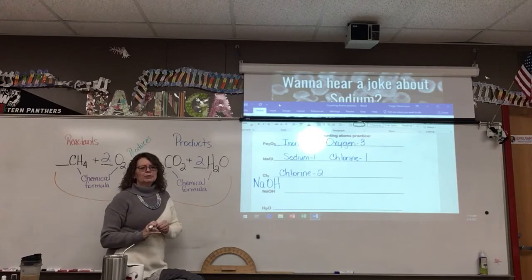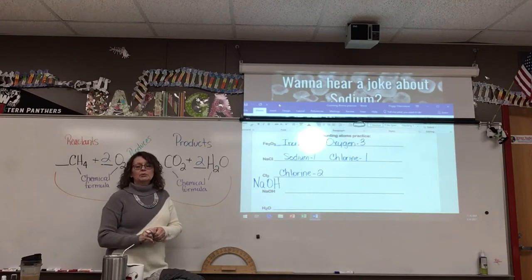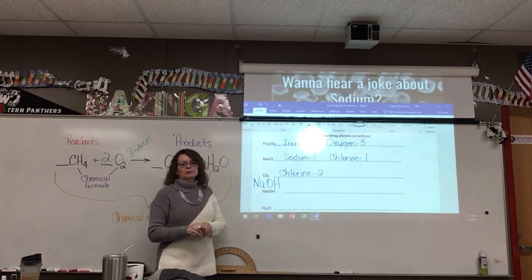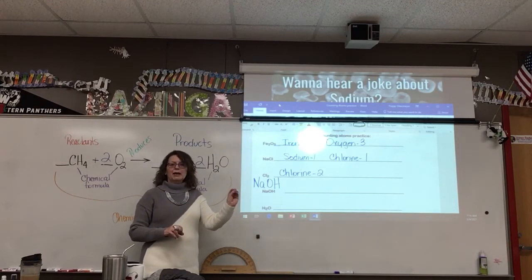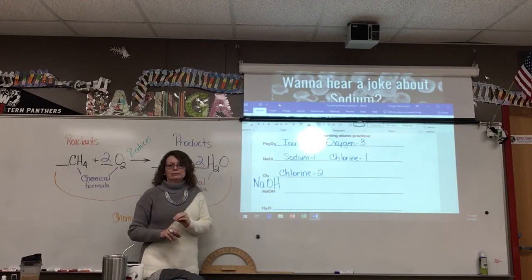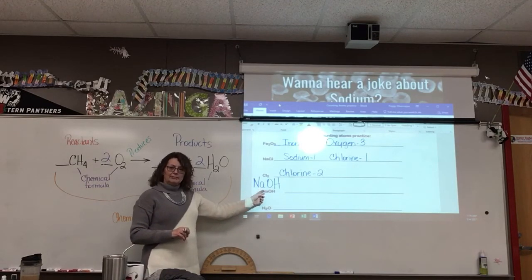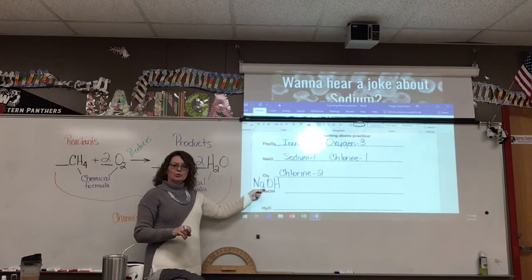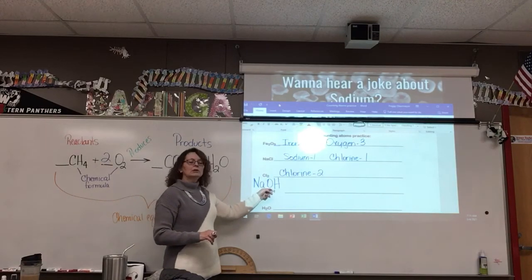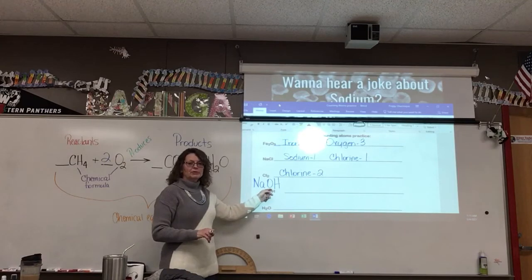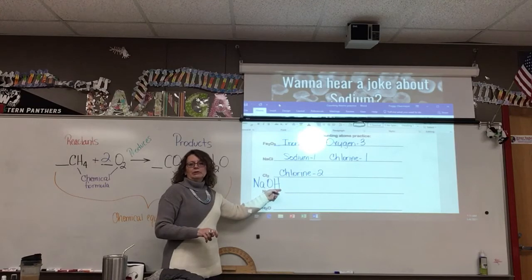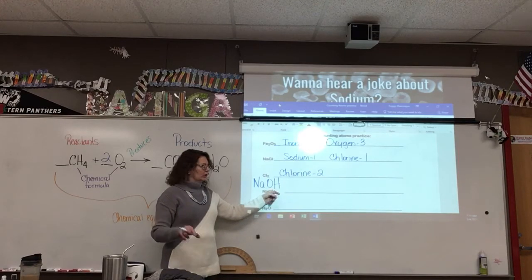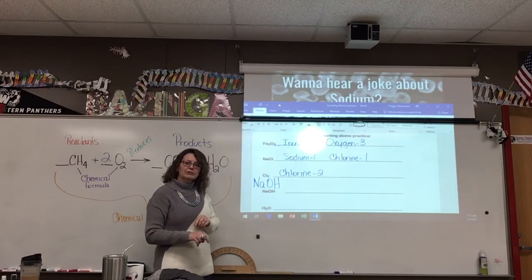Here, I'm gonna write this larger so you can see it. So, you know, when we were doing the periodic table puns and I said, I'll count it wrong if you don't write the symbol correctly, this is why. It's really important to have your symbols written correctly so that you know when it's another element. Whenever there's a capital letter, that's another element, okay? So Na is sodium, so there's no subscript, so there's one sodium. O is oxygen, no subscript, so there's one oxygen. And H is hydrogen, so there's no subscript, so there's one hydrogen. Okay? So that's how you count atoms.